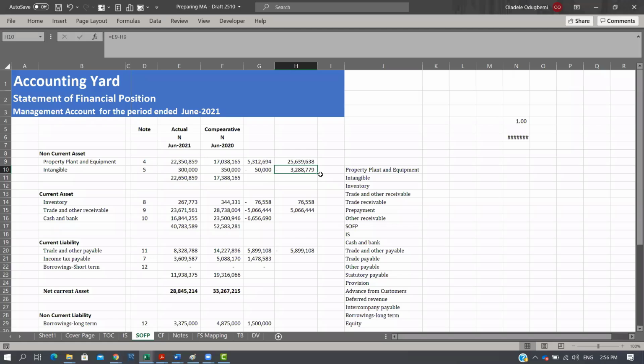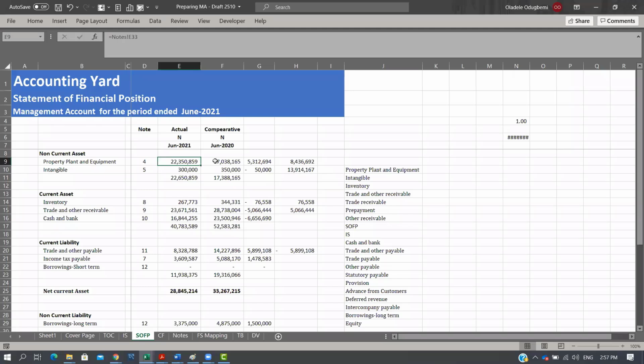Or let me do it this way. Sorry, this is what I should have done. Subtract depreciation from this. By the time I remove depreciation from what I closed with last year, if I did not acquire anything, it should give me exactly what I have here.